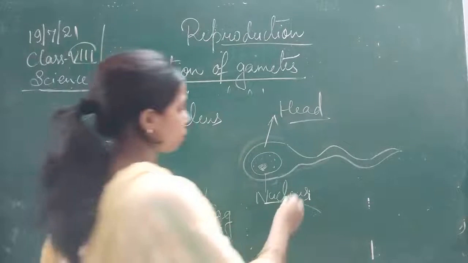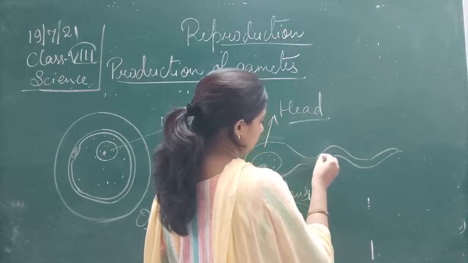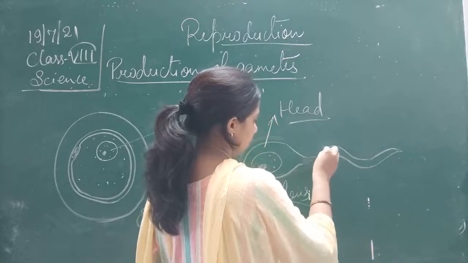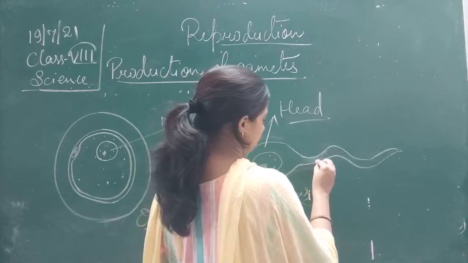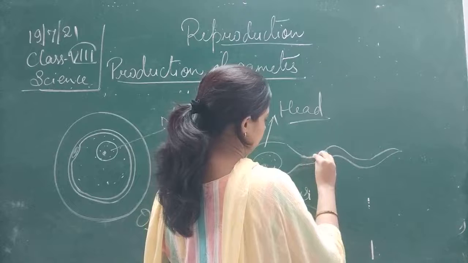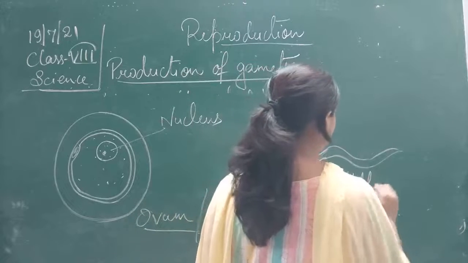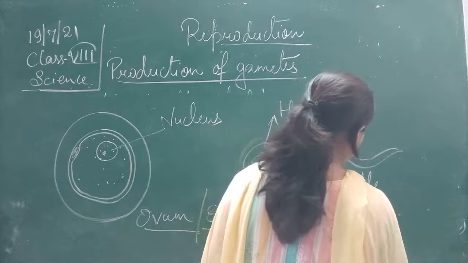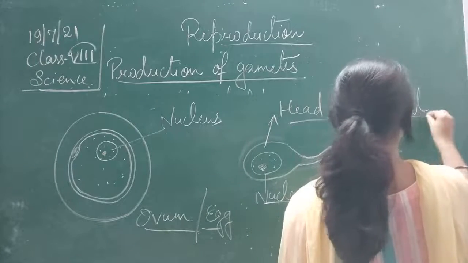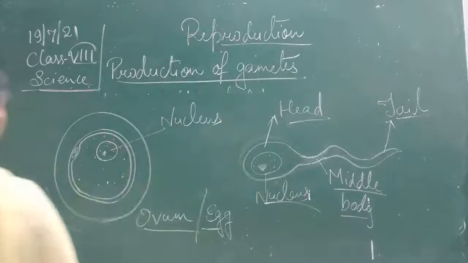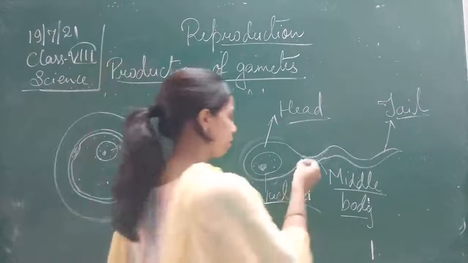Then this portion is called the middle body, and finally this is called the tail. So the nucleus, which is called the head, the middle body, and finally the tail.